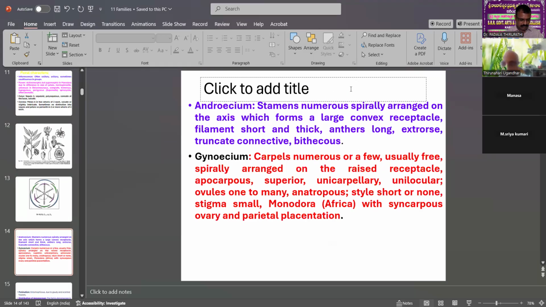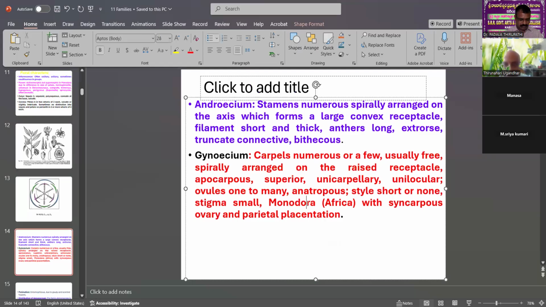So this is also a character of the androecium. These androecium, the stamens, are numerous. Then also spirally arranged on the axis, which forms a large convex receptacle, filaments short and thick, anthers long and extrorse.